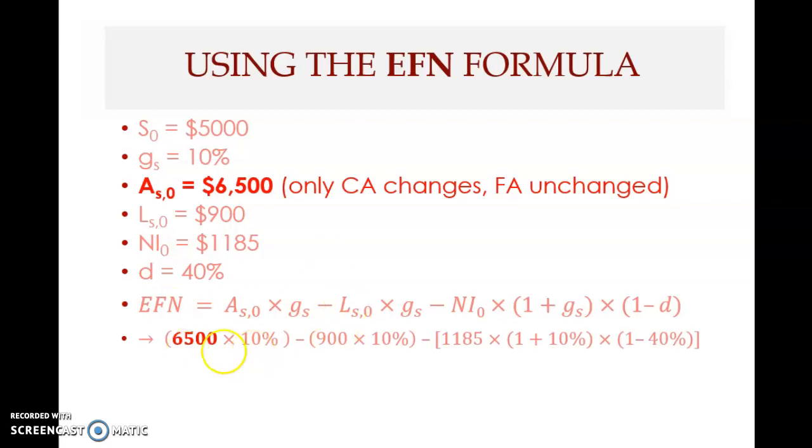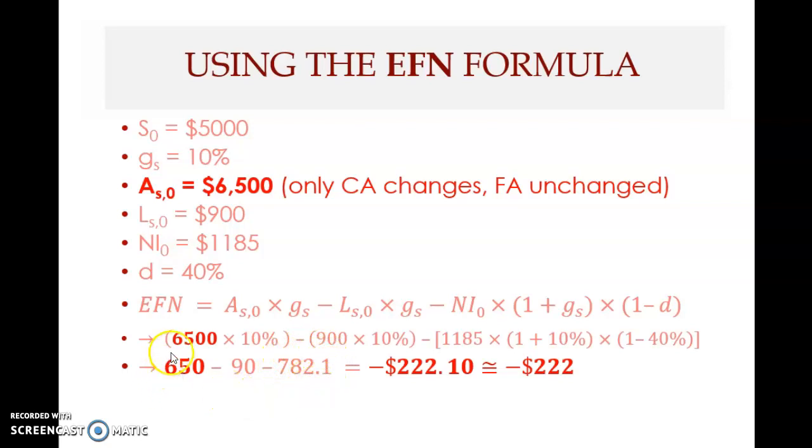When this changes, you find that the required total financing is only 650, much lower than what it used to be. Then the amount of financing given by spontaneous sources, that's payables, is the same, no change. The internal financing provided by retained earnings is also the same, no change.